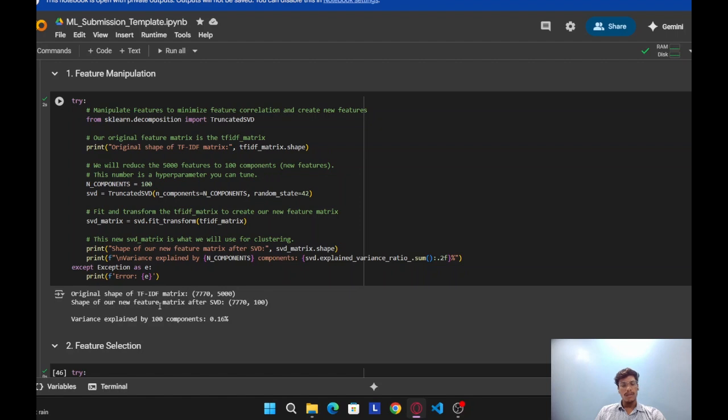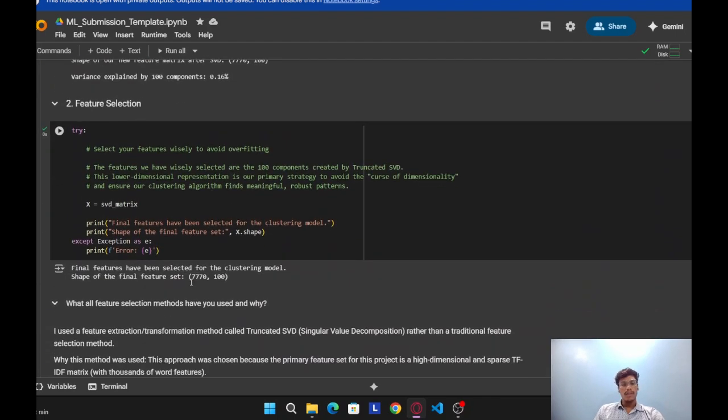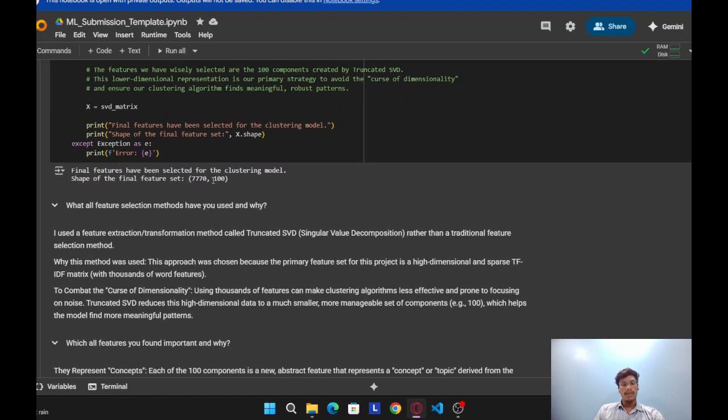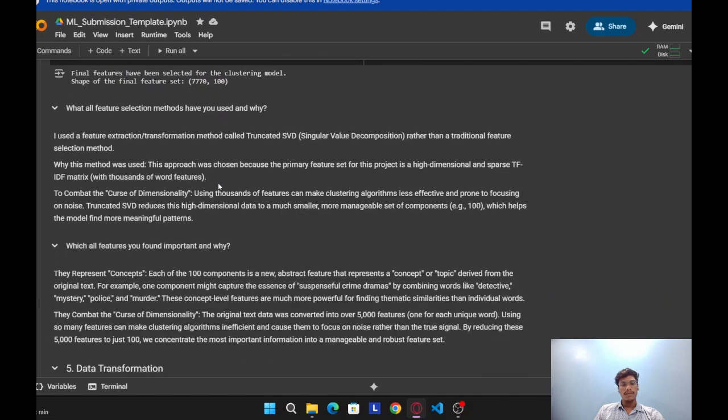The shape of the new feature matrix after SVD is 7,770 rows with 100 columns. The variance explained by 100 components is 0.16%. Feature selection: the final features have been selected for the clustering model. The shape of the final feature set is 7,770 rows and 100 columns.